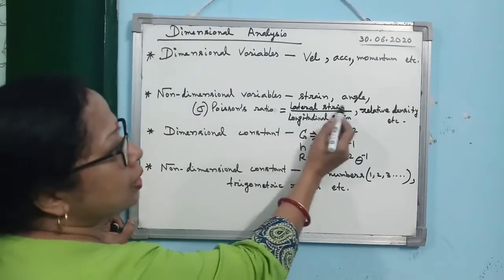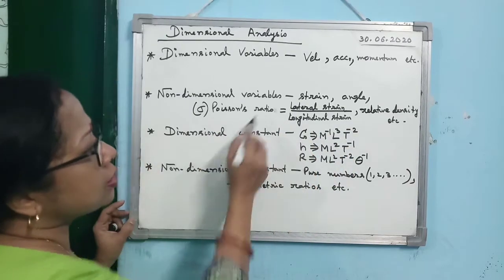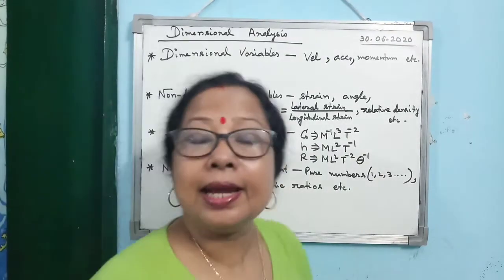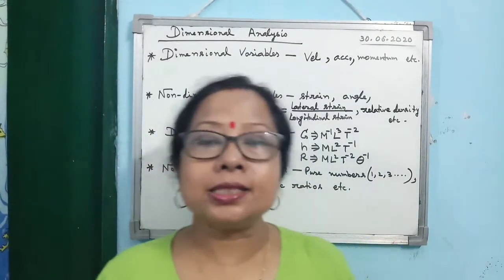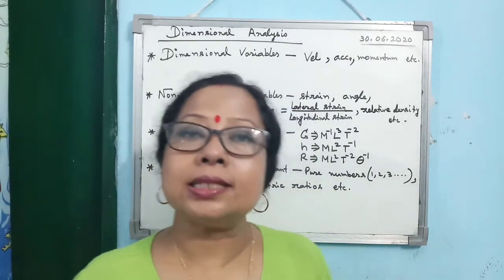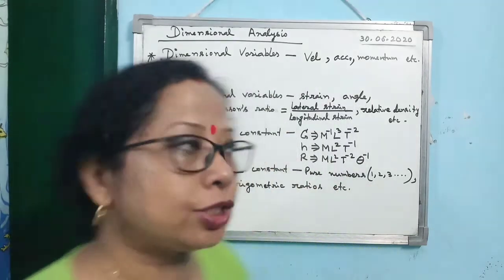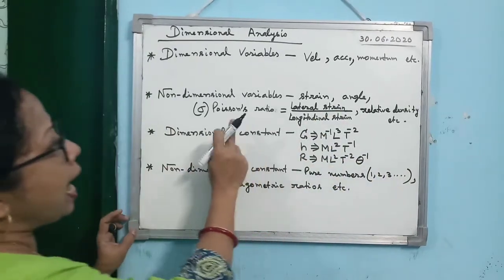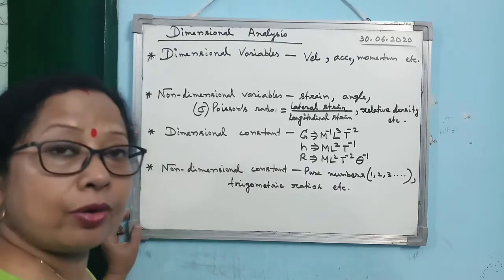So lateral strain has no dimension, longitudinal strain has no dimension, so Poisson's ratio has no dimension. Like that, another term, relative density. I hope you remember the definition: density of the substance by density of water at 4 degrees Celsius. As it is a ratio of two densities, it has no dimension. So these are the non-dimensional variables, and you must learn and remember all these examples.